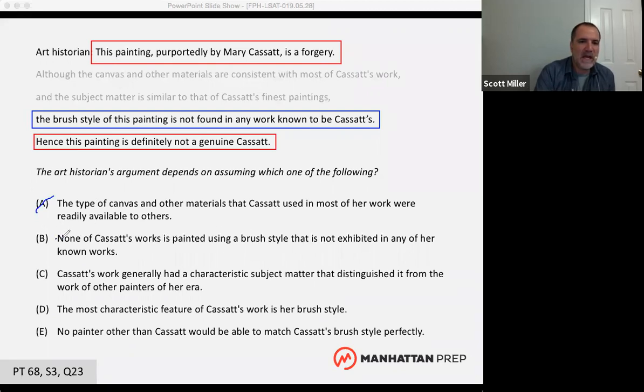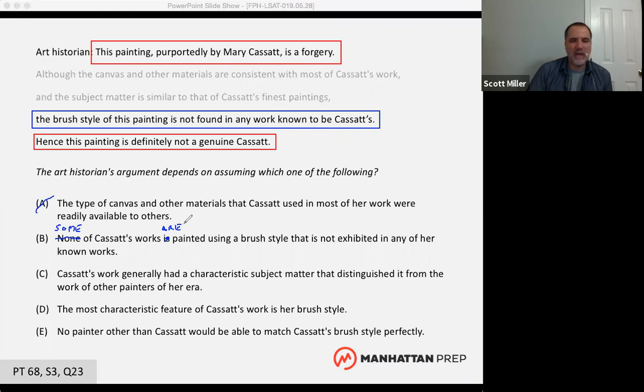Well, what if I say some of Cassatt's works are painted using a brush style that is not exhibited in any of her known works? What does that do to the argument? What do you guys think? In the chat window, let me know. What I've done is I've taken answer choice B and negated it. If this negated statement is true, Sarah, you're saying it ruins the argument.